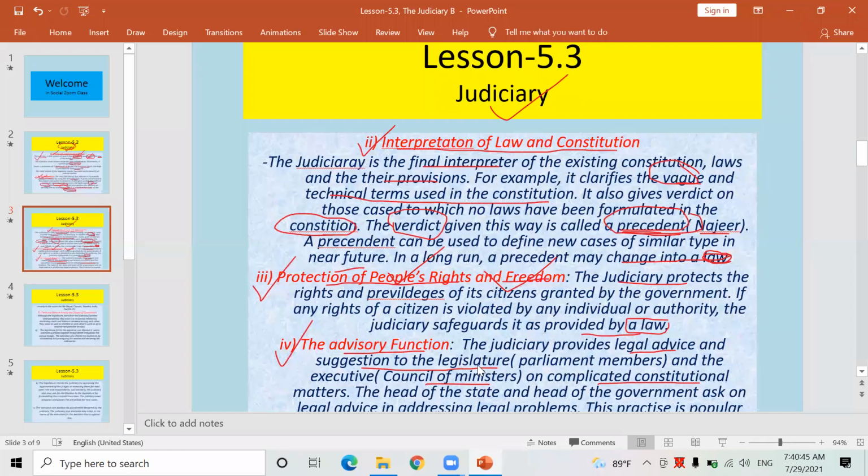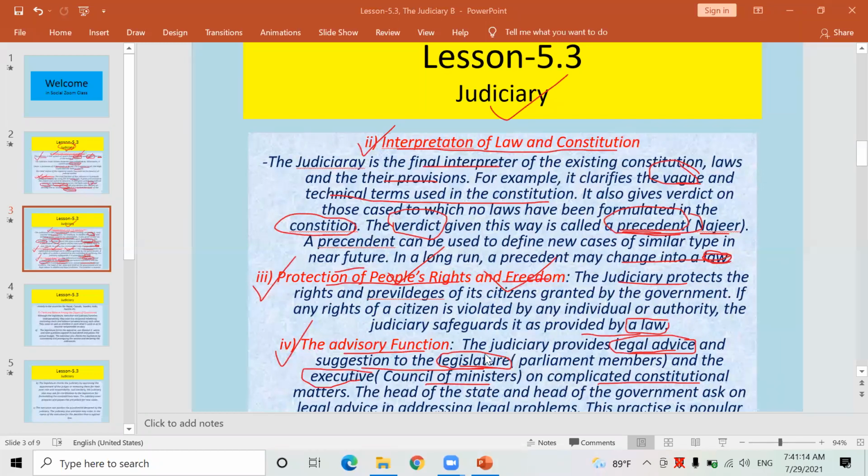I mean, there was a crisis, there was a problem. There was conflict between the legislature and the executive, KP Sharma Oli and the members of parliament. So at that time, who did the legal work? The judiciary did. The Supreme Court did. Such cases are also handled by the Supreme Court, the judiciary.